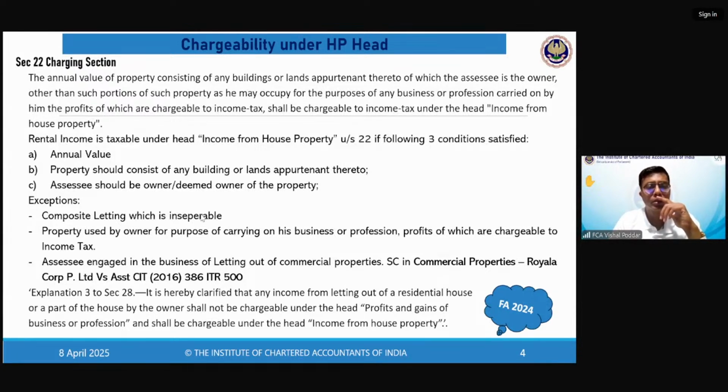Ishan, sir, if the person is in letting out of residential property, then it is HP. Okay. Ishan, I will again repeat. When you are giving a property on rent, firstly check whether giving it on rent is your business. Understand this. See, I am a salaried person, for example, and out of my savings, I have purchased one extra property which I am giving it to you on rent. Now, whether giving this property to you on rent is business, answer is no.